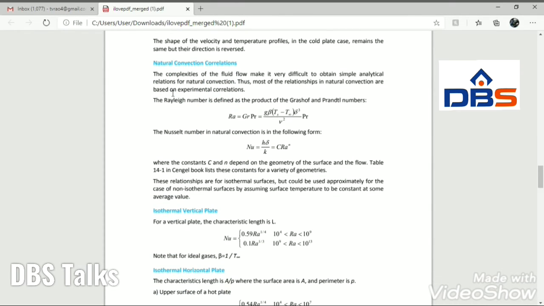In the case of natural convection, we use most of the equations based on experimental data, and here we are going to use one more dimensionless parameter. It's called the Rayleigh number. So the Rayleigh number is nothing but the Grashof number and Prandtl number: Grashof number times Prandtl number is equal to the Rayleigh number. This Rayleigh number we use when there is forced convection, or when there is a combination of natural convection and forced convection.